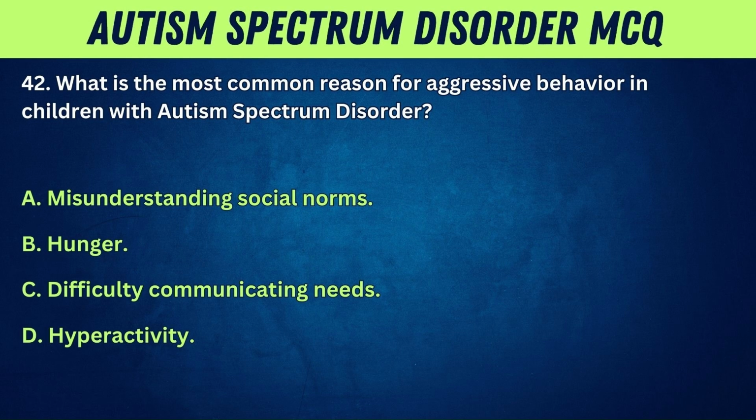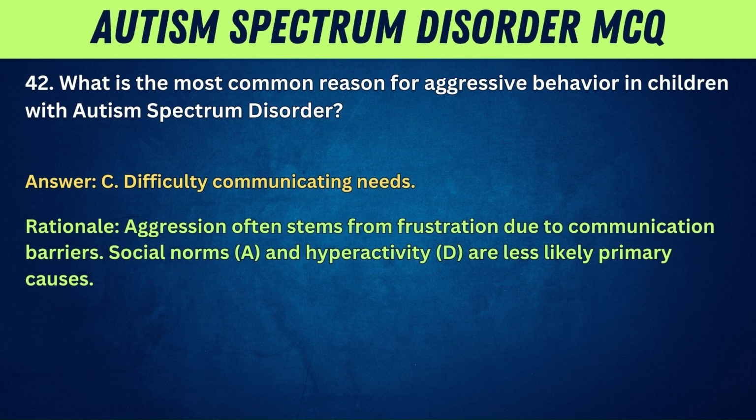42. What is the most common reason for aggressive behavior in children with autism spectrum disorder? A, misunderstanding social norms. B, hunger. C, difficulty communicating needs. D, hyperactivity. Answer: C. Difficulty communicating needs. Rationale: aggression often stems from frustration due to communication barriers. Social norms, A, and hyperactivity, D, are less likely primary causes.